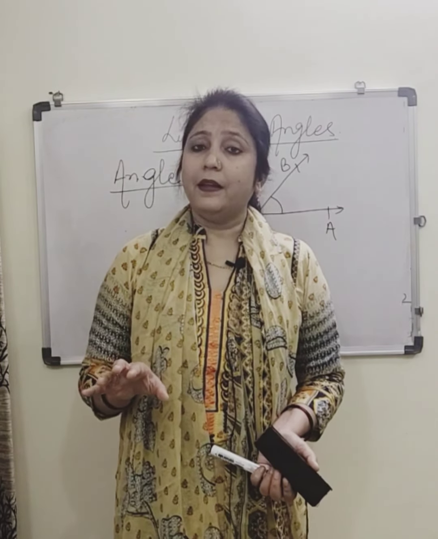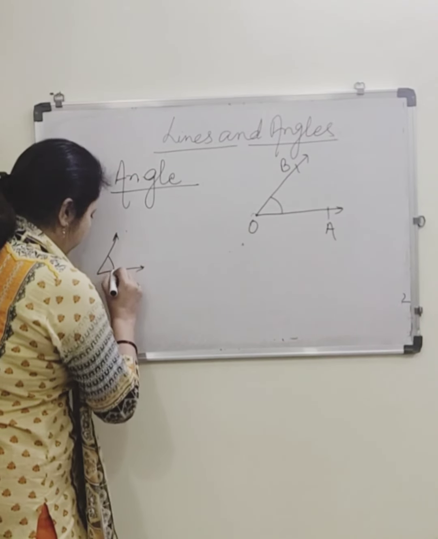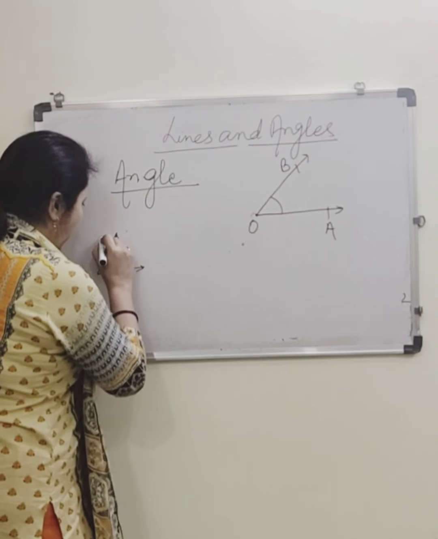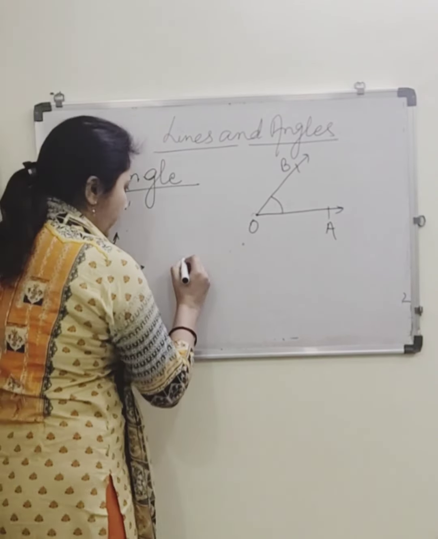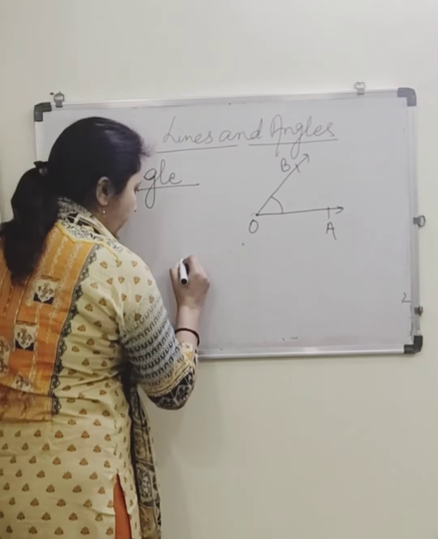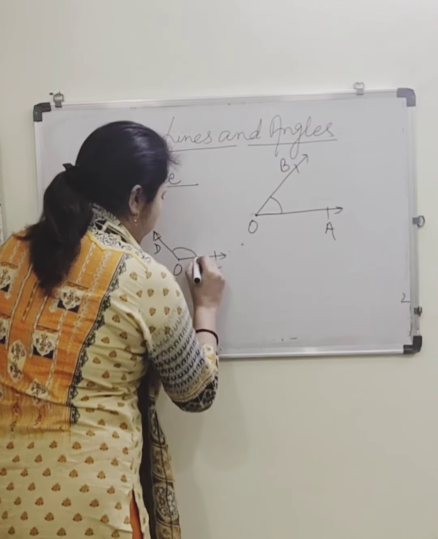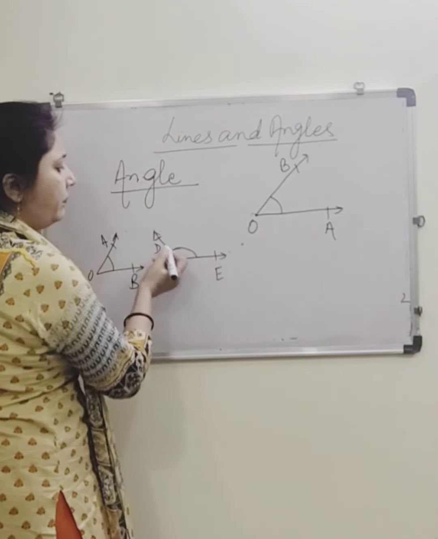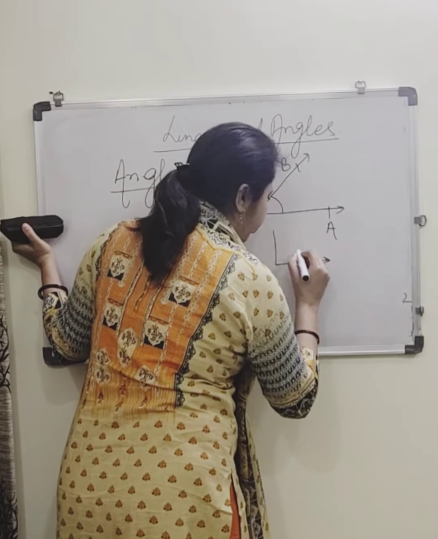I'll show you examples. Here we have acute angle AOB. This is obtuse angle DOE. This is greater than 90. Here it is a right angle.